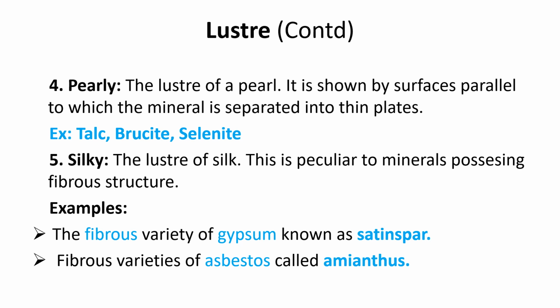Suppose we take asbestos or gypsum; these varieties exhibit silky luster. The fibrous variety of gypsum is known as satin spar, and this exhibits a silky luster. Similarly, fibrous varieties of asbestos are called amianthus. Amianthus is a variety of asbestos. This also shows silky luster.